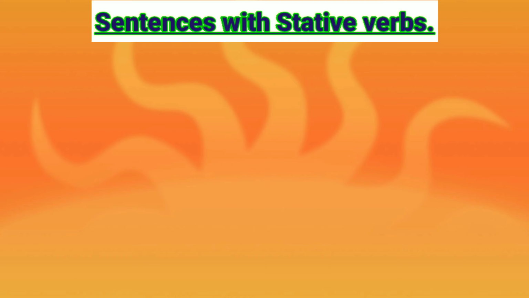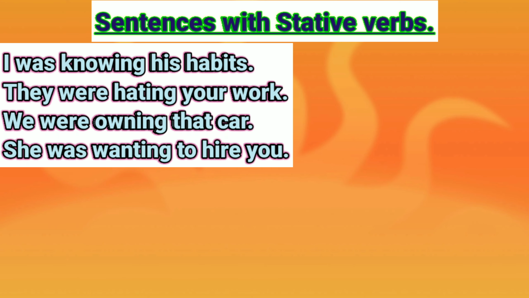Now we go with some sentences by using stative verbs like I was knowing his habits. They were hating your work. We were owning that car. She was wanting to hire you.